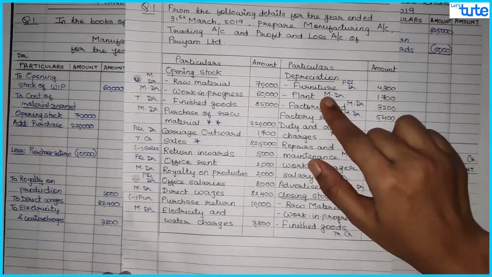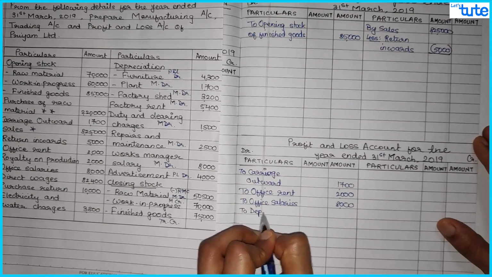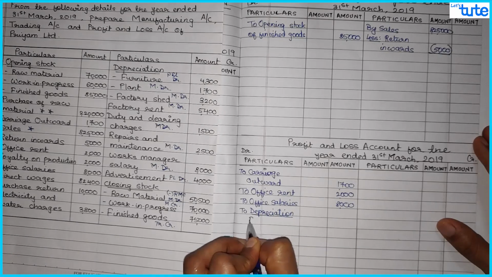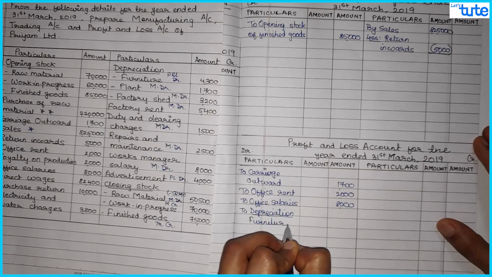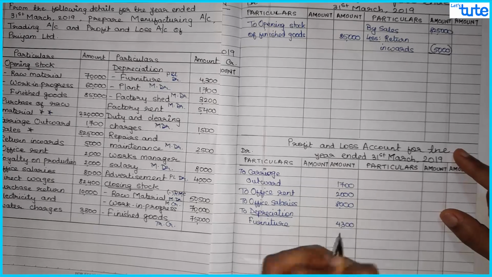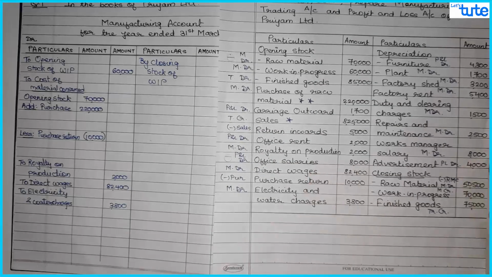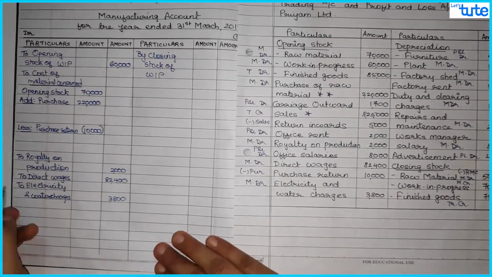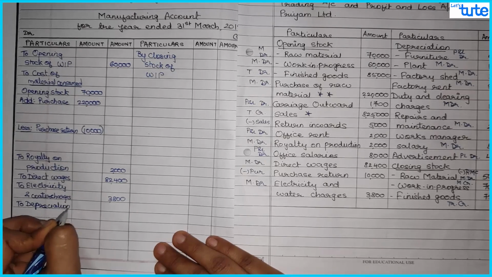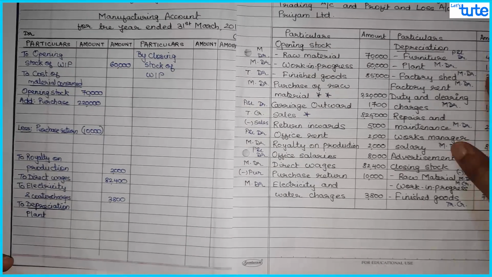Then we have depreciation on furniture, so it will go to profit and loss account. To depreciation on furniture, that is 4,300. After which we have depreciation on plant and factory shed, so that will come over here. To depreciation on plant, it is 1,700.